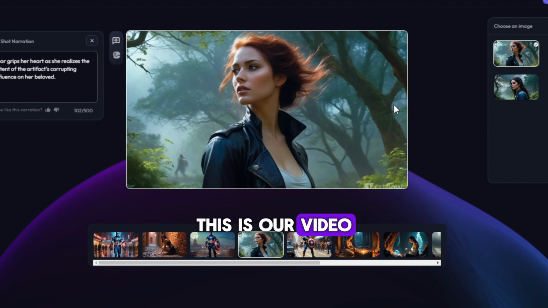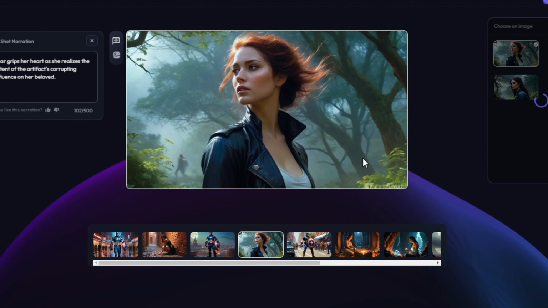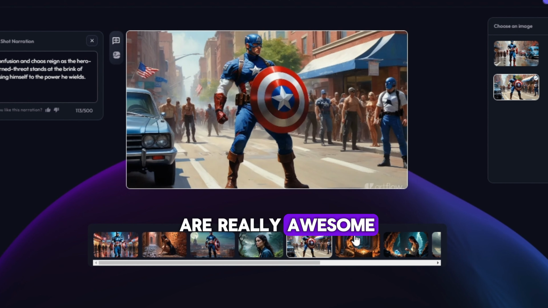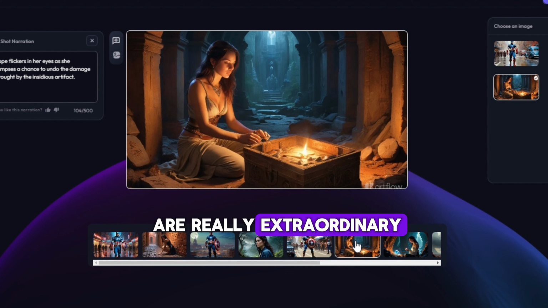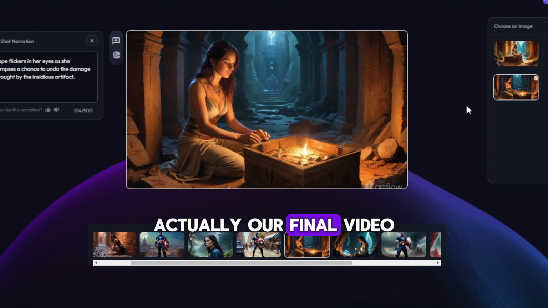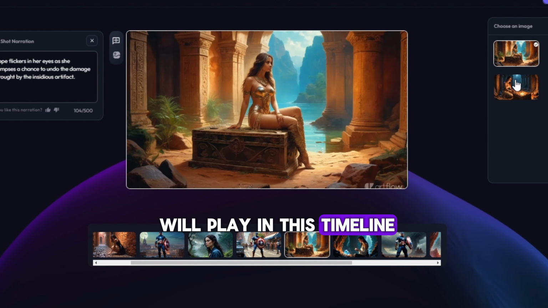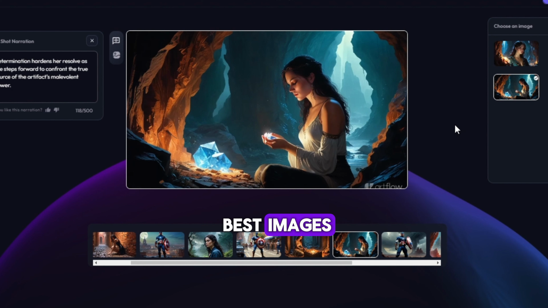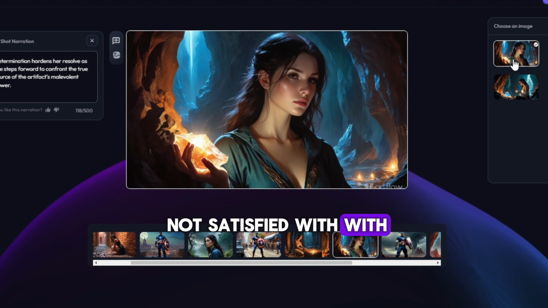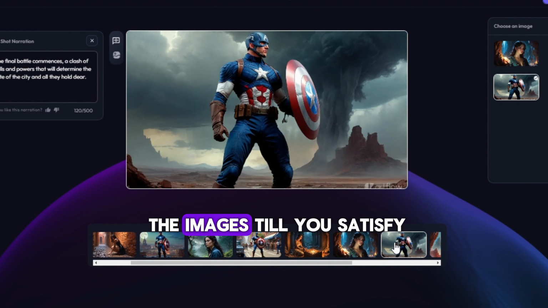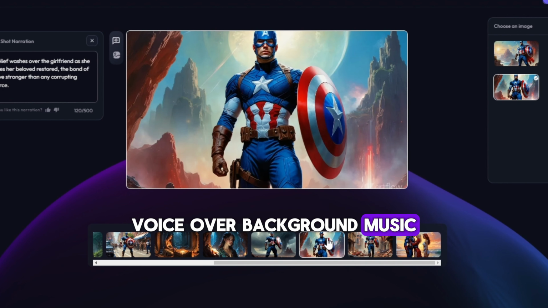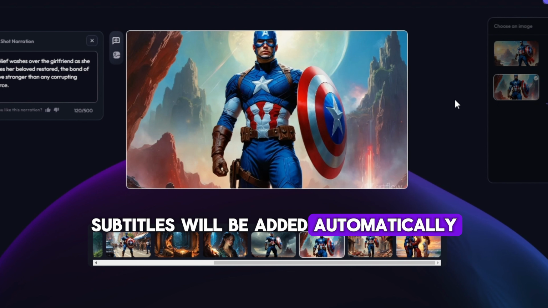Anyway, this is our video timeline according to our story. Let's see the results. All the generated images are really awesome and the plot scenes are really extraordinary. Actually, our final video will play in this timeline. Every clip has 2 options. You can select the best images, or if you are not satisfied with any scene, you can always change the images till you are satisfied. Voiceover, background music, subtitles will be added automatically.